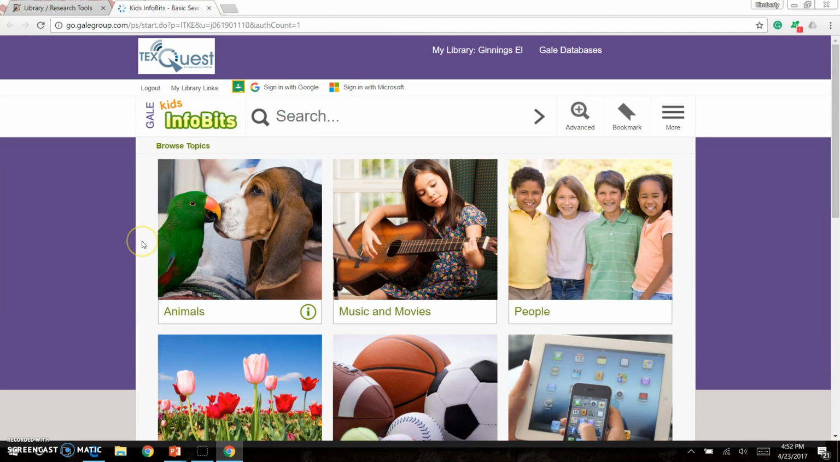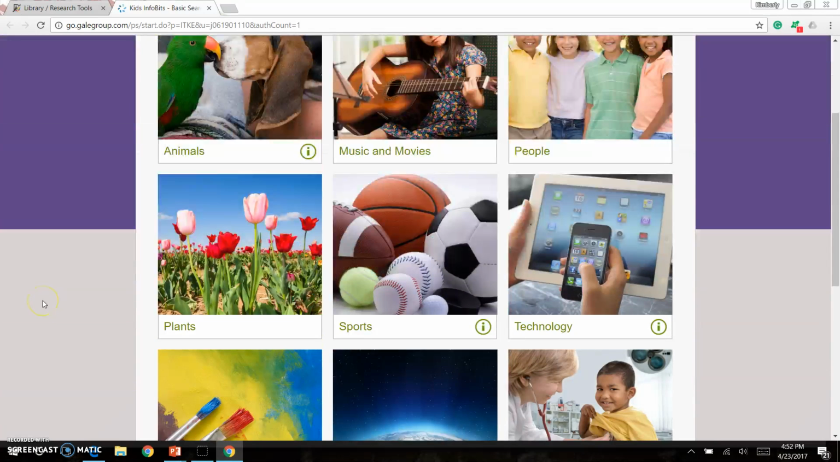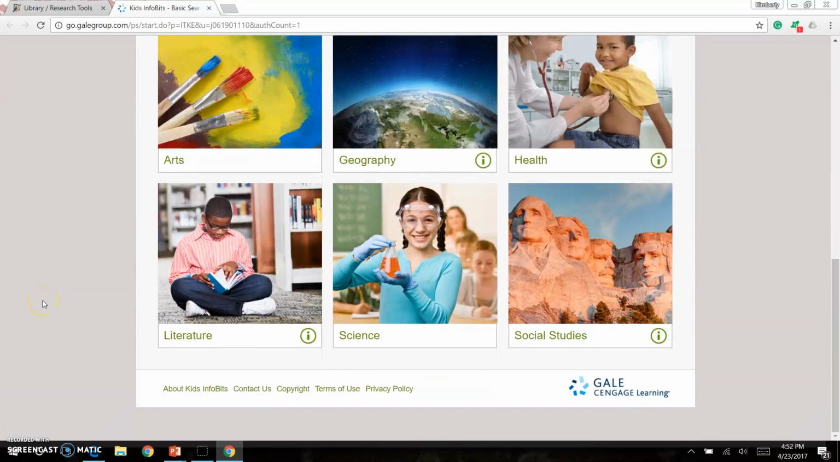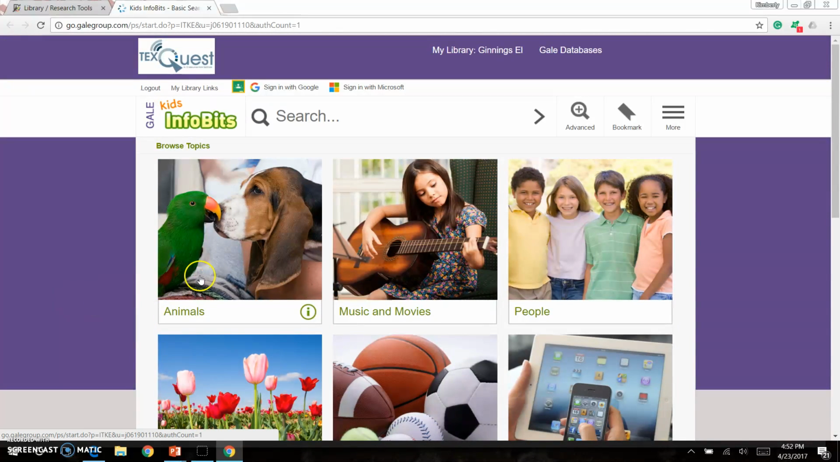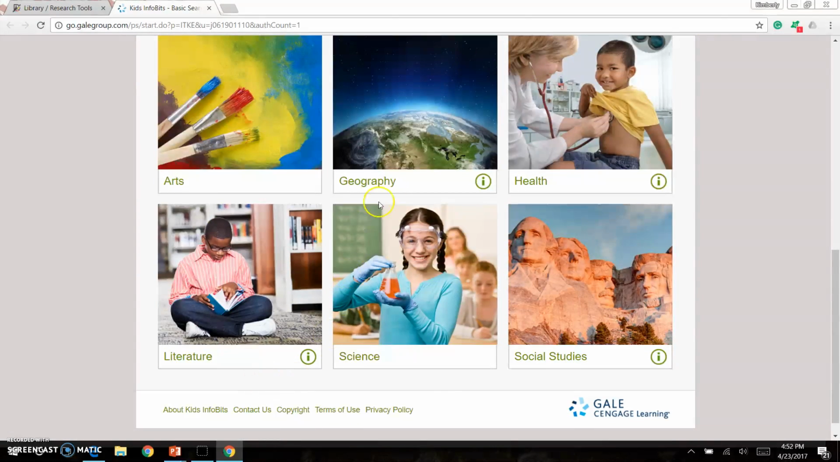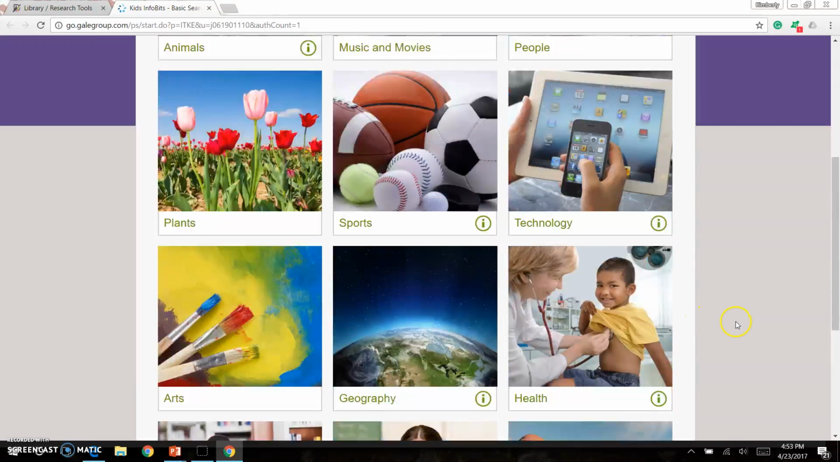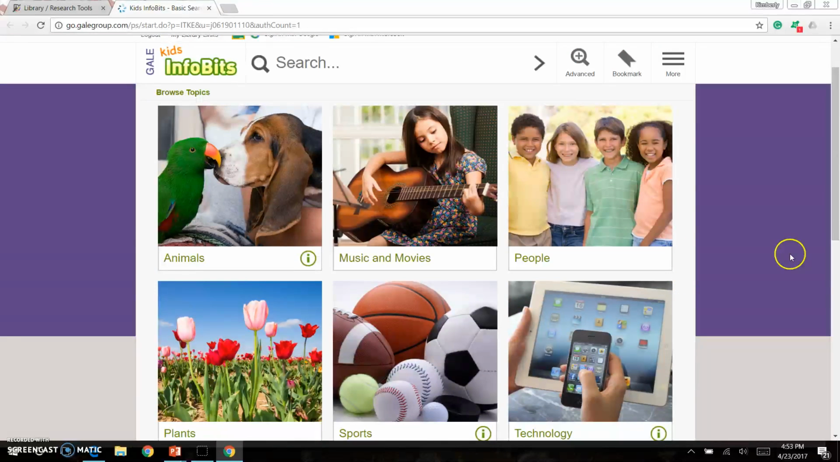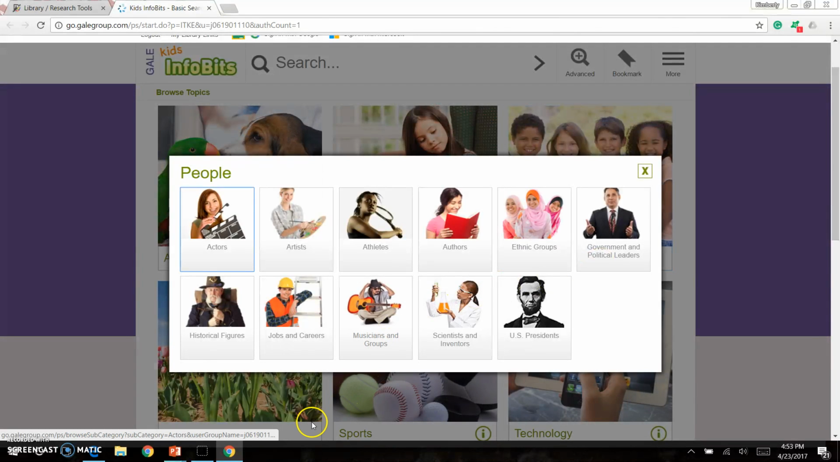Now, normally, it will ask you to sign in. Today, it has not, but remember, your school mascot is your password. Gale has taken these categories for us. It's very easy. I could choose to search animals, music and movies, people, and all of these other categories, even geography. Today, I want to search people. I really like Eleanor Roosevelt, and so I've decided I want to find information about her to do a biography project. I'm going to click people.